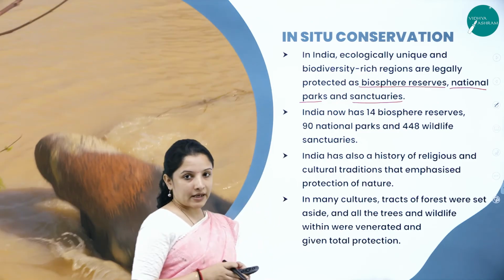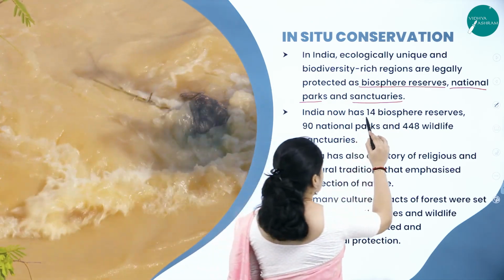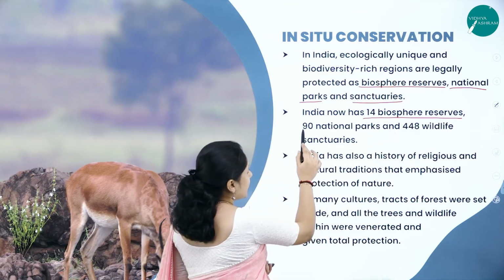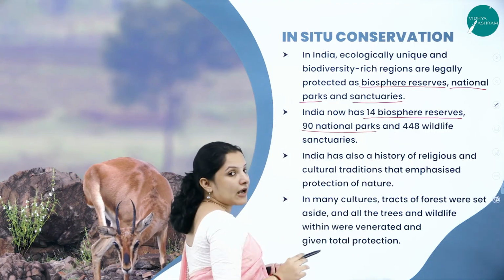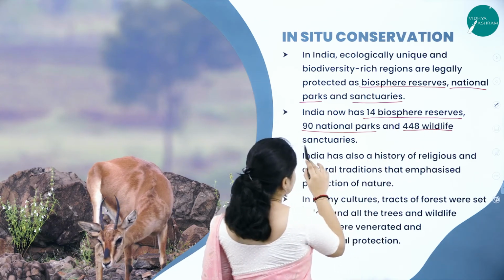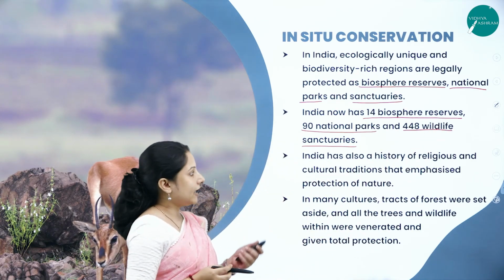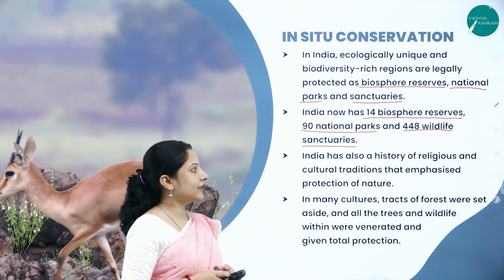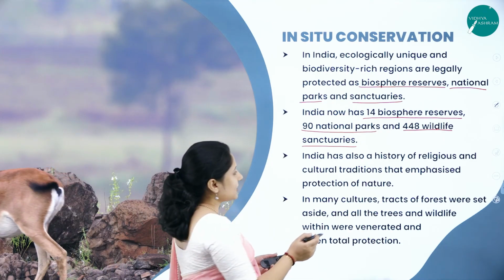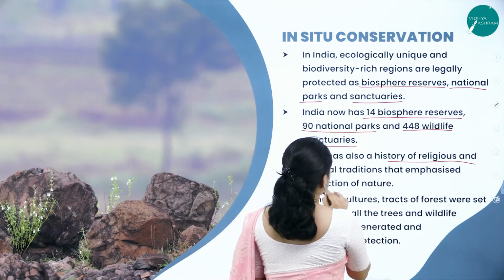So India at present has about 14 biosphere reserves, 90 national parks, and 448 wildlife sanctuaries. And apart from that, India also has a history of religious and cultural tradition.